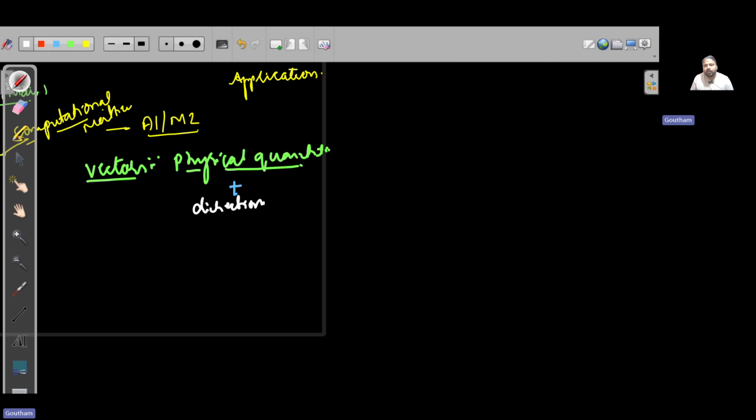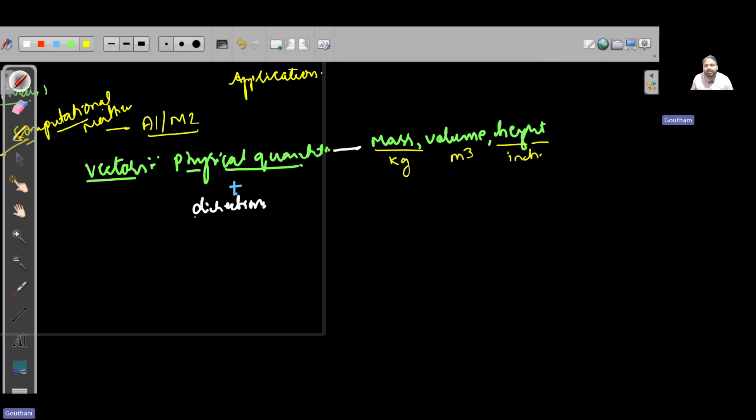You might be aware of various physical quantities, for example mass, volume, height. They're all physical quantities and they have separate units. For example, mass in kilograms, volume in meter cube, height in say inch or feet.